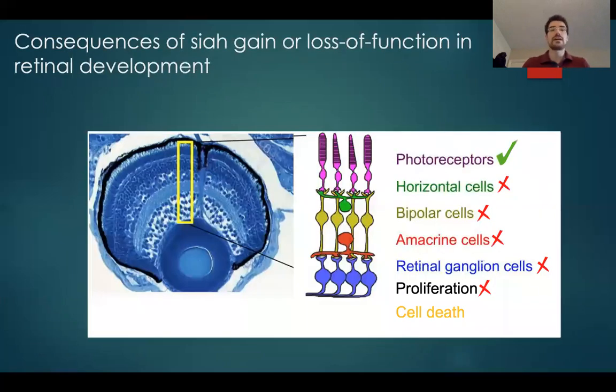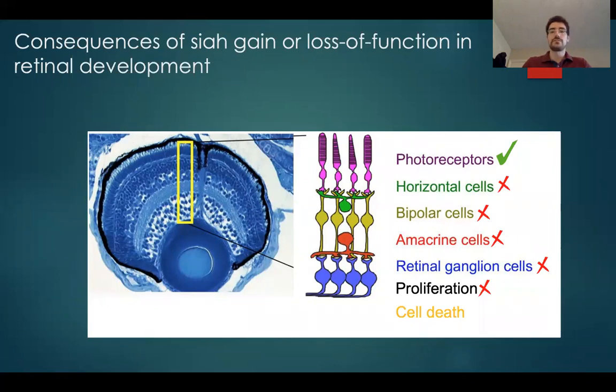So when we look at every single part of the retina to see how the heat shock was affecting them, we only found differences in the photoreceptor cells. So horizontal, bipolar, amacrine cells and the retinal ganglion cells were the same, and we also did not see any difference in proliferation.